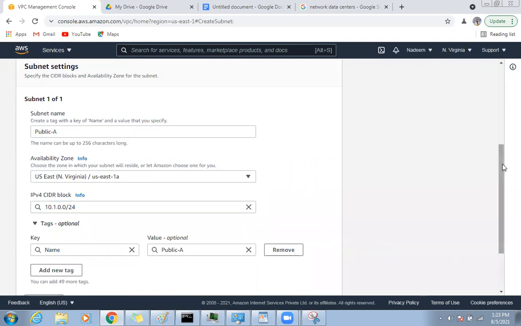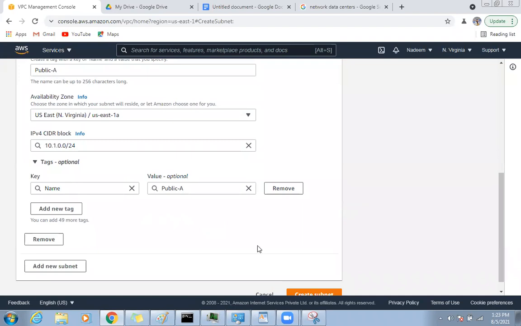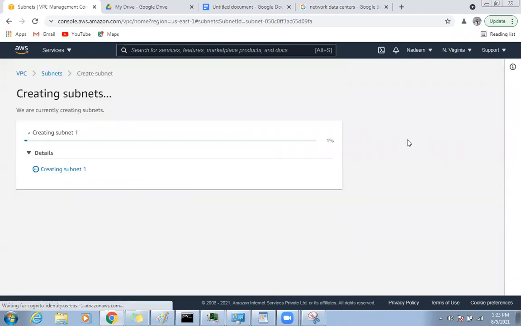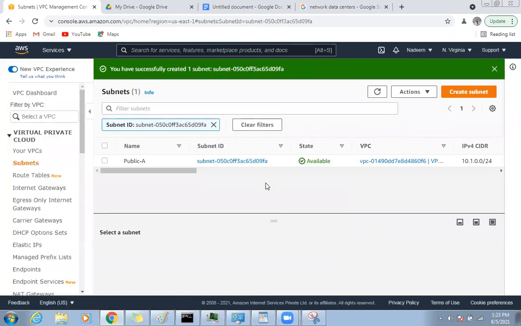I have given the name public A, so this is a public subnet within VPC A. Done. Public A got created.